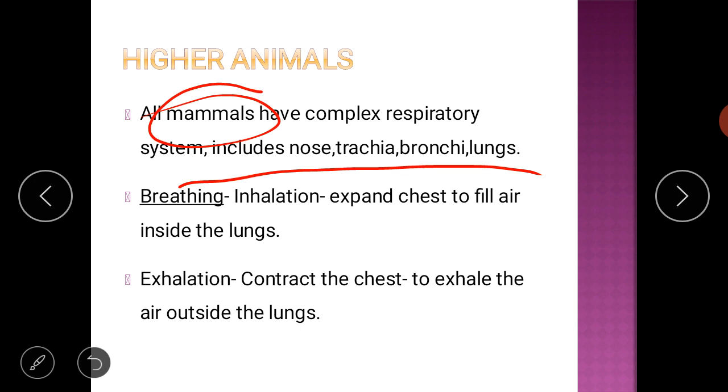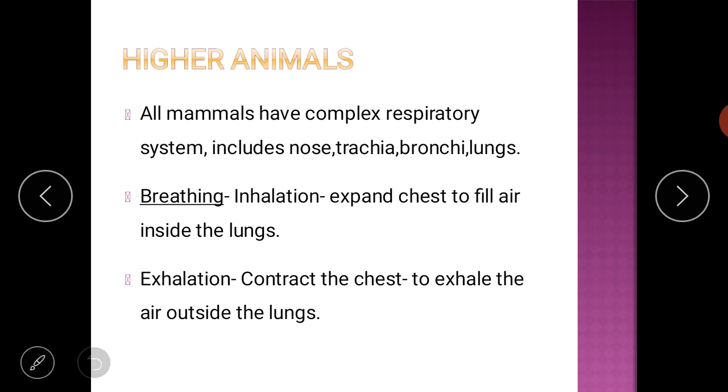Mammal is a higher animal, and the respiratory system of such a higher animal is made up of nose, trachea, bronchi, lungs, etc. I'll show you the image of this. Breathing. Inhalation: expand the chest to fill air inside the lungs.